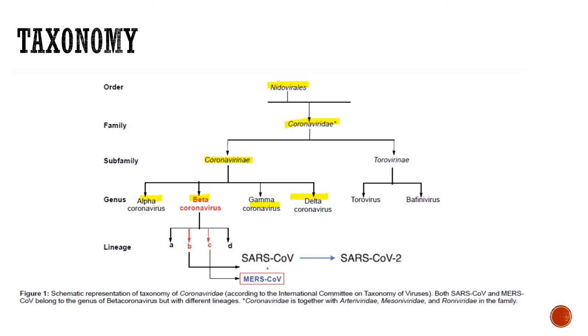And from the genus betacoronavirus there are four lineages, A, B, C, and D. The SARS-CoV and the SARS-CoV-2, that is the novel coronavirus, belong to this particular lineage B, whereas MERS-CoV belongs to lineage C. So these are very similar kinds of viruses, as you can see from the taxonomy. Okay, their origin is very much common.